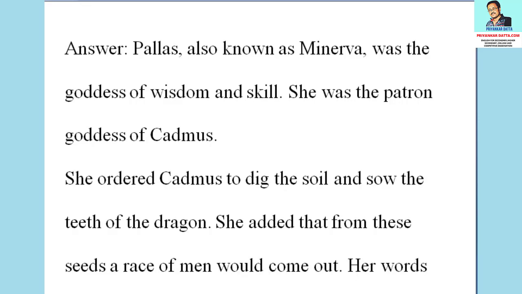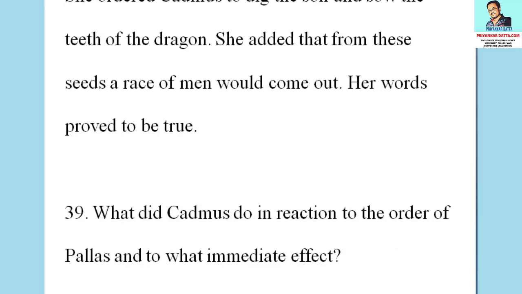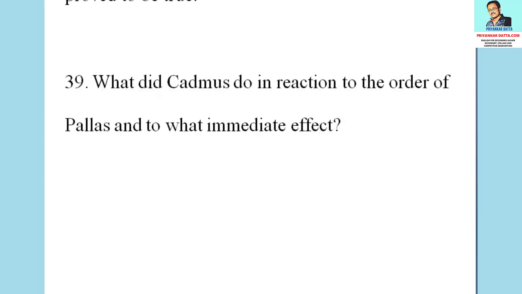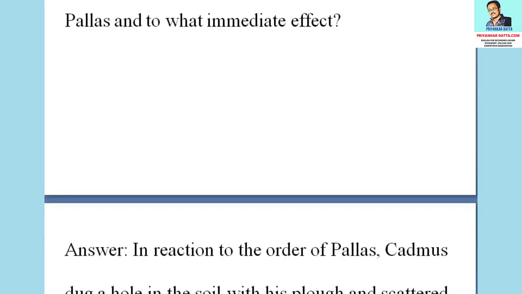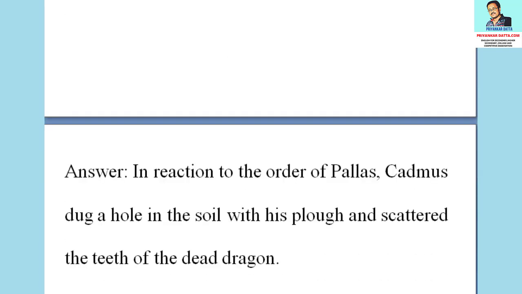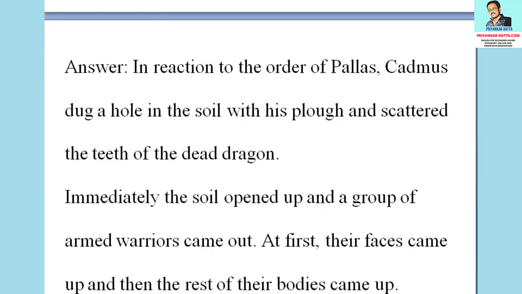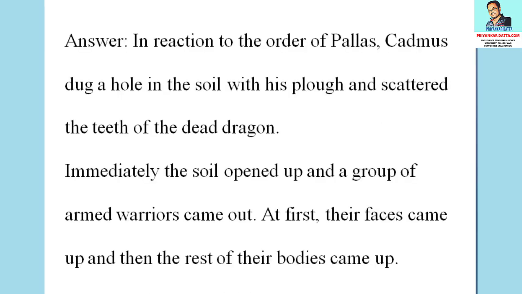She added that from these seeds a race of men would come out. Her words proved to be true. The 39th question from this section is, what did Cadmus do in reaction to the order of Pallas and to what immediate effect? The answer to the question is, in reaction to the order of Pallas, Cadmus dug a hole in the soil with his plough and scattered the teeth of the dead dragon. Immediately the soil opened up and a group of armed warriors came out. At first their faces came up and then the rest of their bodies came up.